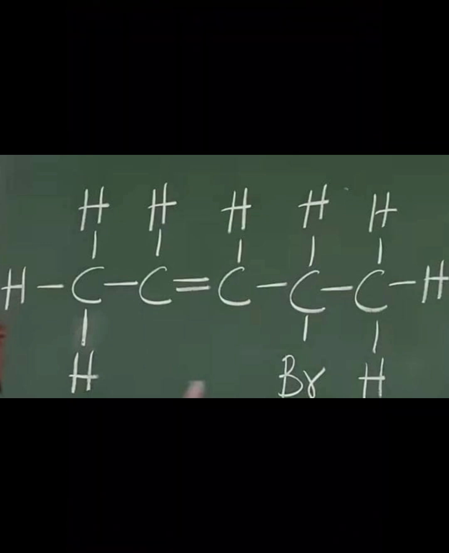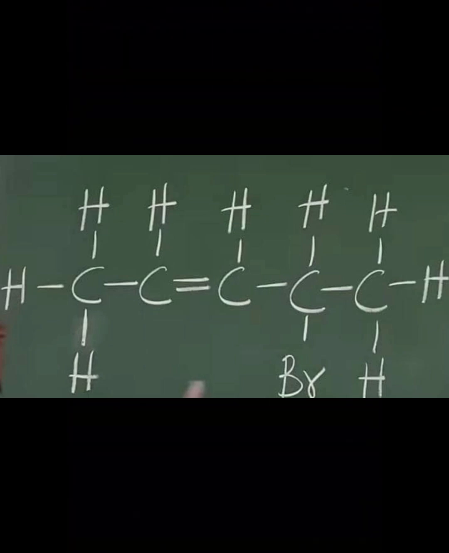But if you look closely, there are other substituent groups attached to it. You have a bromine there. Because of that bromine, you need to include it. Since you already have the parent chain, the base name is pent-2-ene. Pent because it's 5 carbons, 2-ene because it's after the second carbon that you have the double bond. Then you count which carbon has the Br substituent group. It's on the 4th carbon. So that's simply 4-bromopent-2-ene.